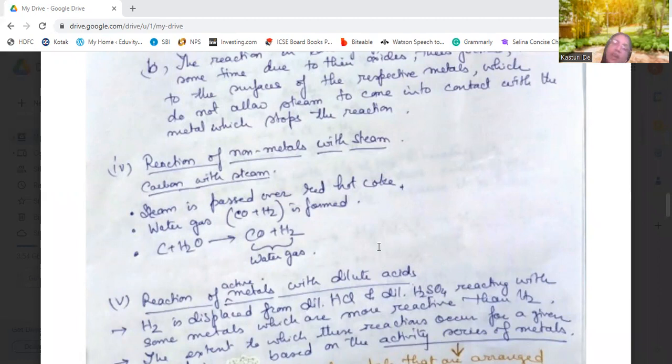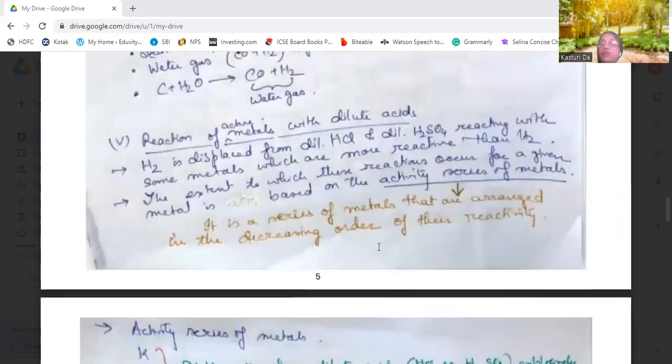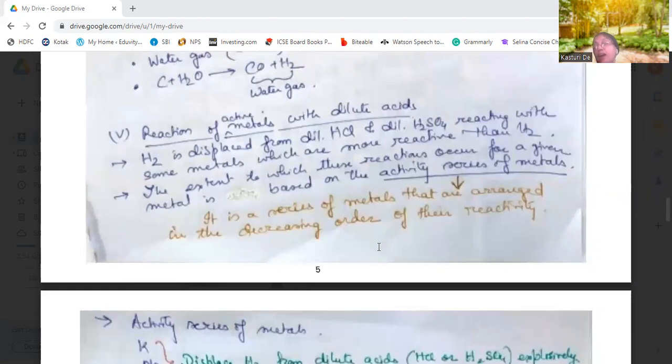Okay? Next is the reaction of active metals with dilute acids. We have come across all the reactions with water, in the form of hot water, then steam. Now we come to the reaction of active metals with dilute acids. Hydrogen is displaced from dilute HCl and dilute H2SO4.